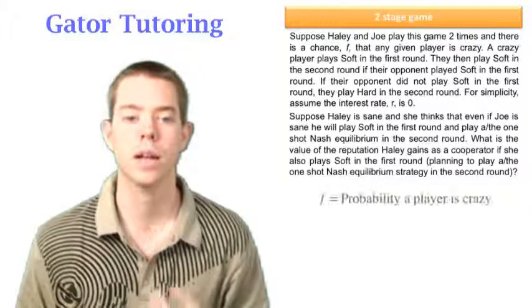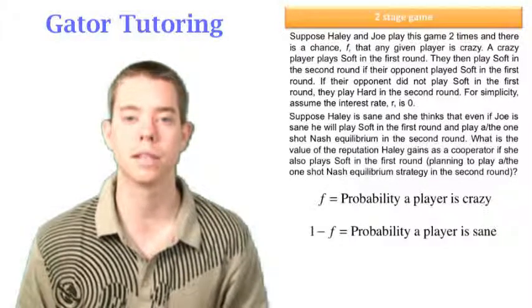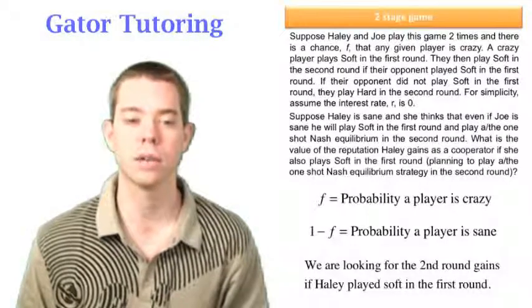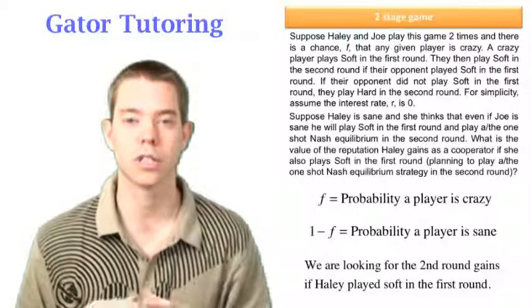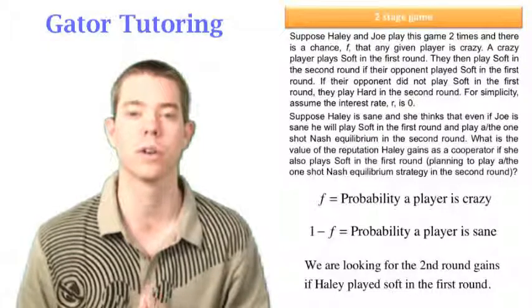Well, we know that F is the probability that a player is crazy, which means 1 minus F is the probability that a player is sane. And we're looking for the second round gains if Haley played soft in the first round. So we're only concerned with the second round gains. We're assuming that she did in fact play soft in the first round.